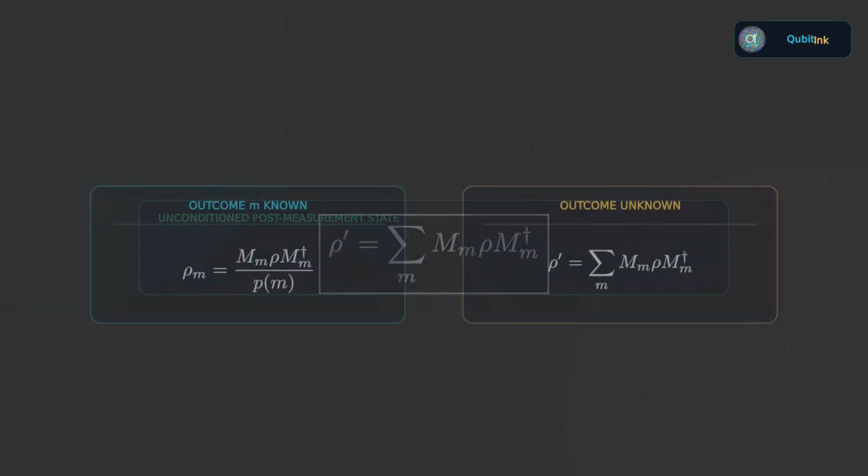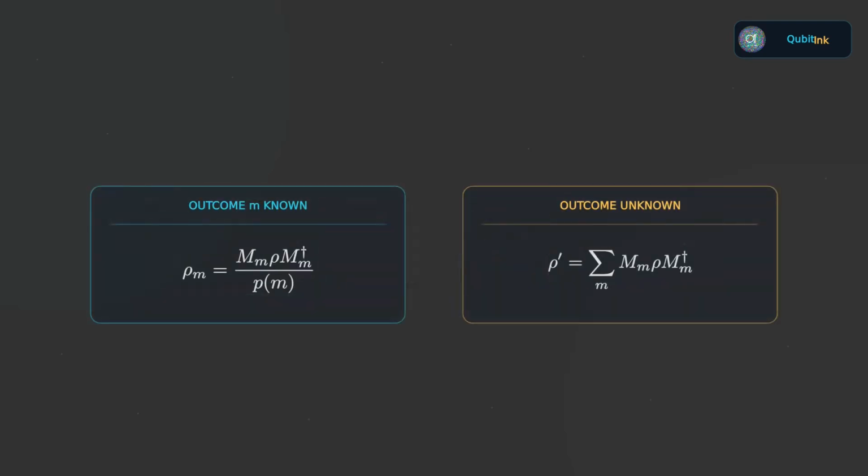When the record of the measurement result is available, we condition on that result and use the normalized post-measurement state. When the result is unavailable, we must keep all possible branches and mix them according to their probabilities. The difference is information. The underlying physical interaction may be the same, but what we know about the outcome changes the state assignment we should use for future predictions.